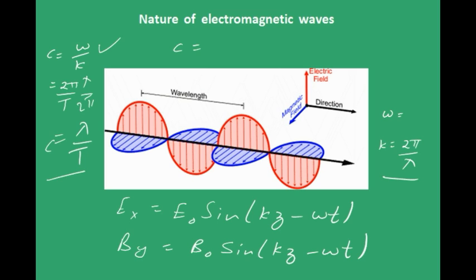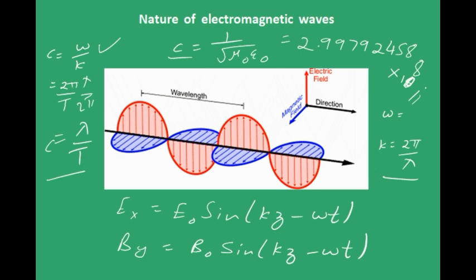Actually, c, which is the speed of light, is given by 1 by root of these two constants, mu naught and epsilon naught, and its exact value is 2.99792458 into 10 power 8 meters per second. This is so exact that this is used to define a meter now.